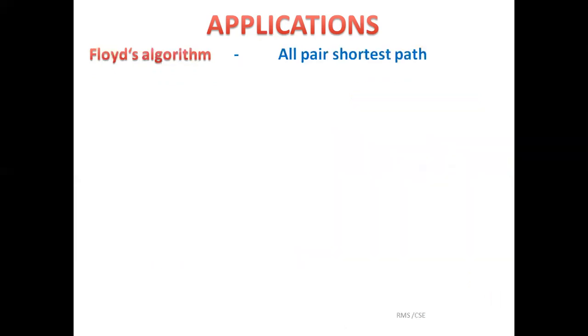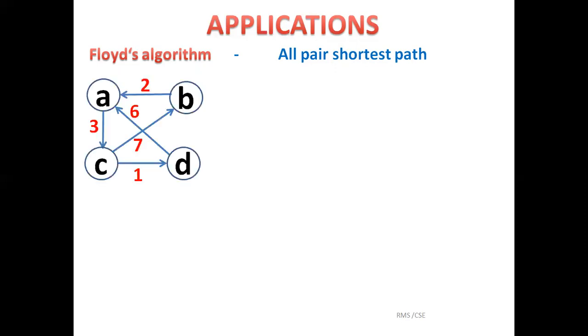So the next example is Floyd's algorithm to find all pairs shortest path for the given graph. Whenever we apply some algorithm, it should work for some legitimate input. So here the specific input for Floyd's algorithm is a weighted directed graph which may contain both negative and positive weights.